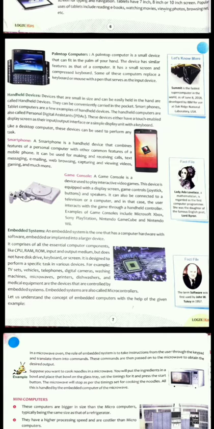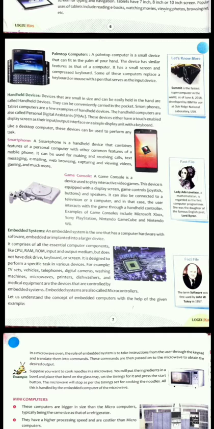Smartphones, tablet computers are a few examples of handheld devices. Your smartphone and tablet computers are examples of handheld devices. Handheld computers are also called personal digital assistants. Okay, these are also called personal digital assistants because they work like your assistant. Everything that you find difficult, you can easily search on your personal smartphone or personal tablet computer.